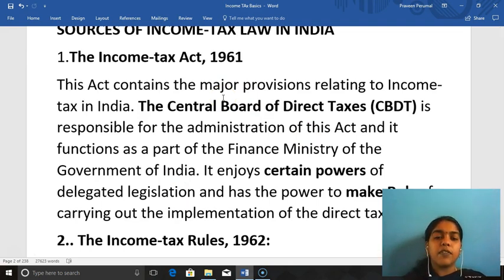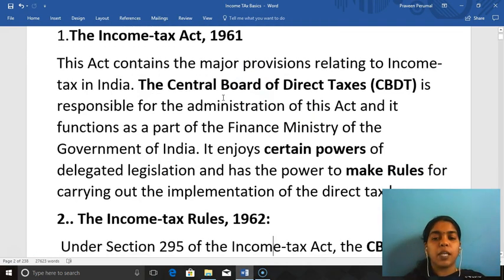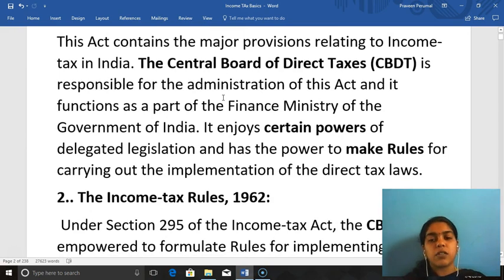It enjoys certain powers of delegated legislation and has the power to make rules for carrying out the implementation of direct tax laws. So CBDT has a lot of powers. It is a board, and CBDT has a chairman. They discuss the income tax provisions of this country, and if there are changes to be made, they enable it. If there are new laws and new rules to be made, everything requires the consent of CBDT. So CBDT is a supremo with regard to the Income Tax Act of India.